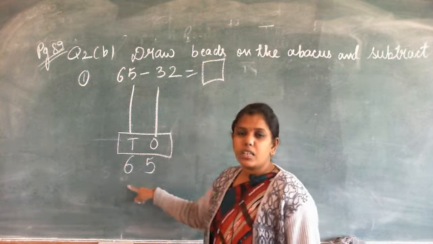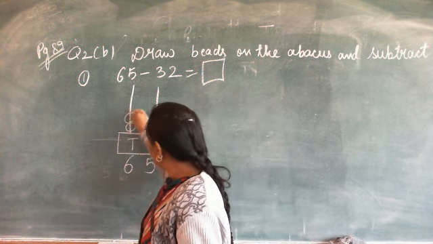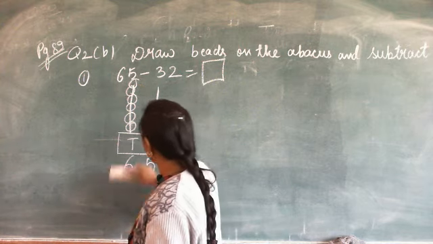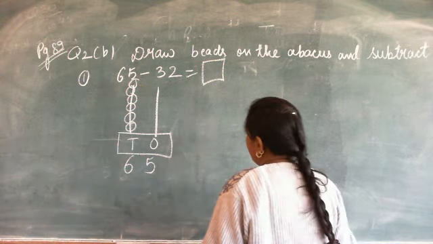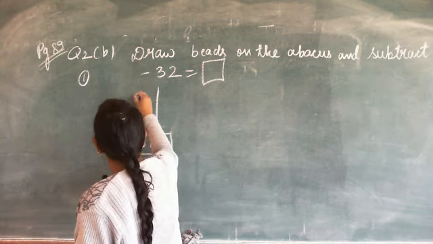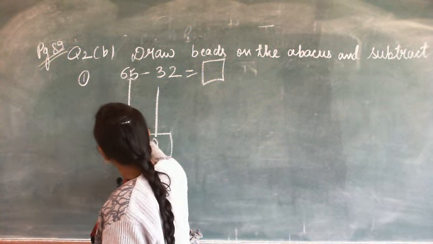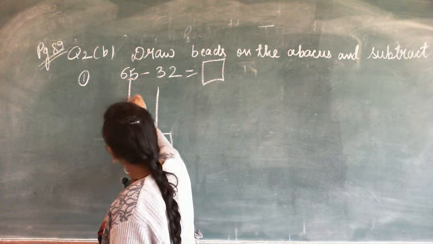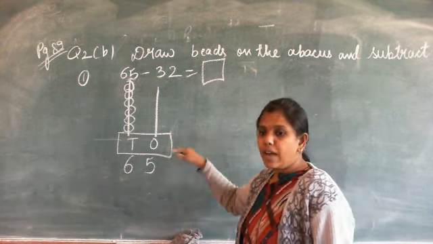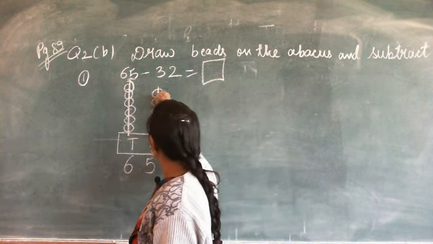So according to this given number, draw the beads on the abacus. 6 tens, so 6 beads, 1, 2, 3, 4, 5 and 6. And here the number 5, so draw here 5 beads, 1, 2, 3, 4 and 5.